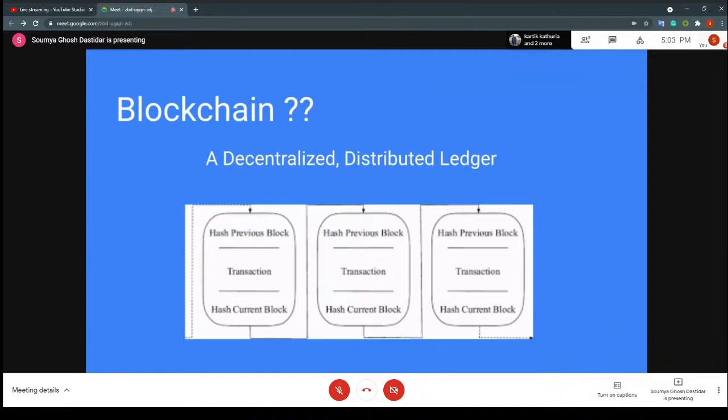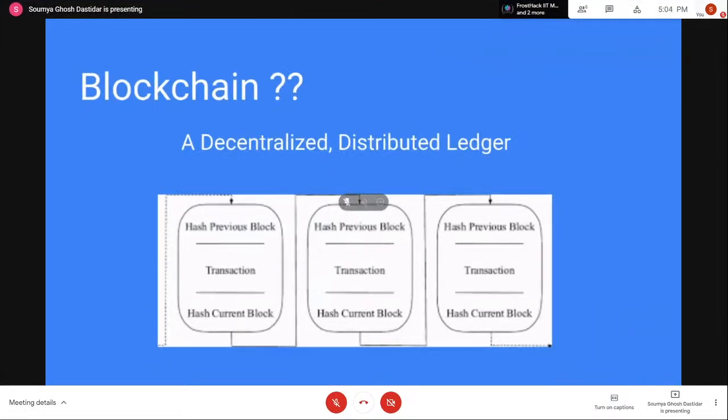A ledger is basically a record of transactions. In the real world, you can see businesses maintaining logbooks or records of all the transactions that happen in the day-to-day business. A ledger is basically that, and a blockchain is basically a storage for this ledger of transactions that are happening on the blockchain network itself.